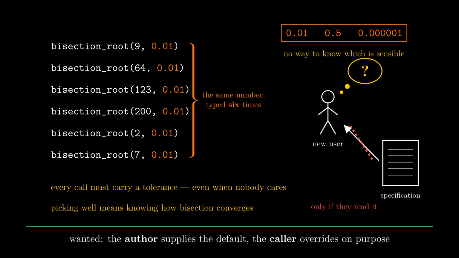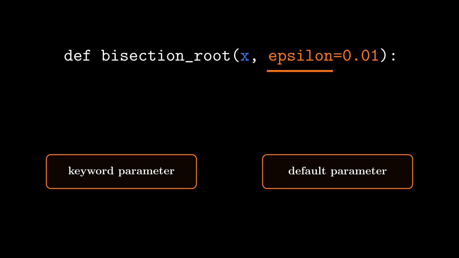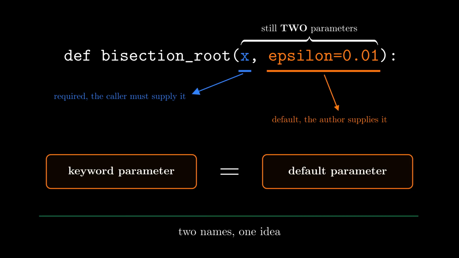The author supplies a sensible number and the caller overrides it only when they have a reason to. That middle pass is a keyword parameter, also called a default parameter. In the definition, write epsilon equals 0.01 right there in the parameter list. The function still takes two parameters. The difference is that the second one arrives with a value already attached, one we chose as the authors because we know what a sensible tolerance looks like.